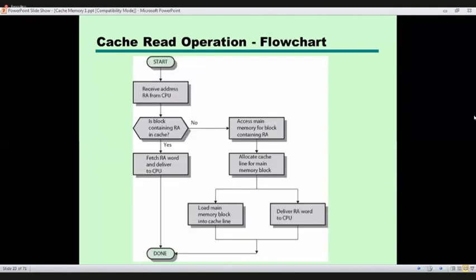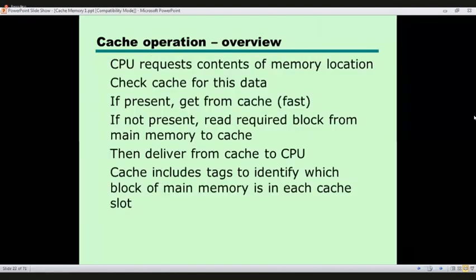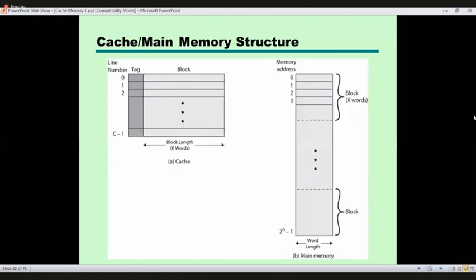Later on we can go to an example. Now that is the way we place data from main memory into the cache. We take a block of memory and place that block in a block of cache. We don't refer to it as a block in the cache, we refer to it as a line. We take a block from main memory and place it in a line.